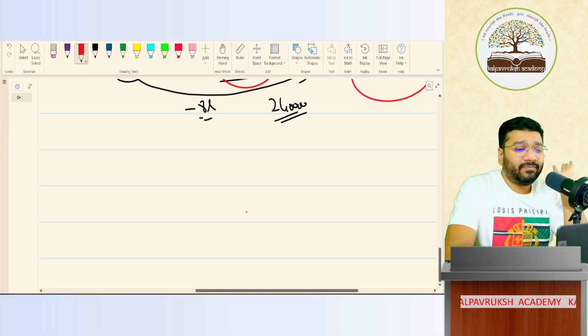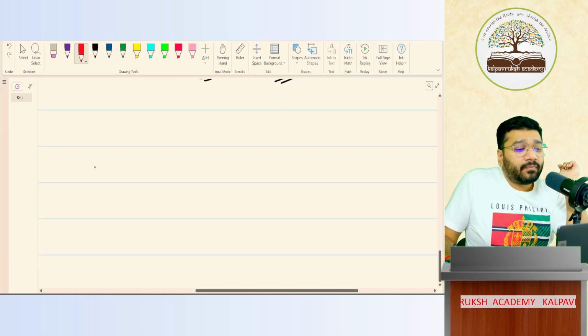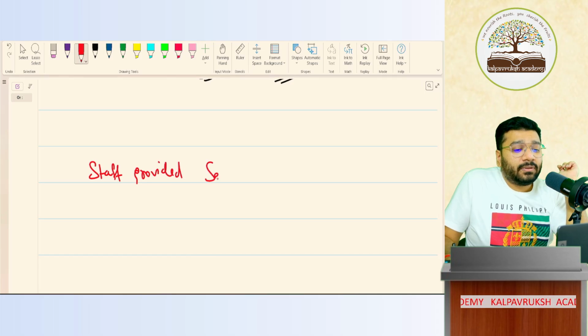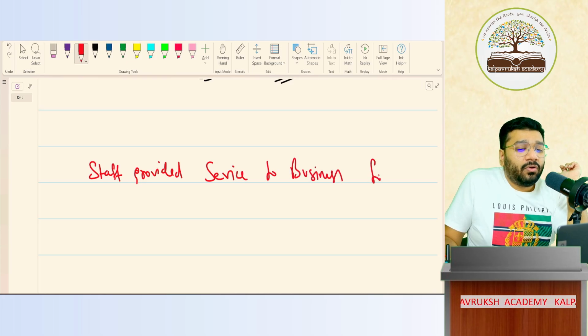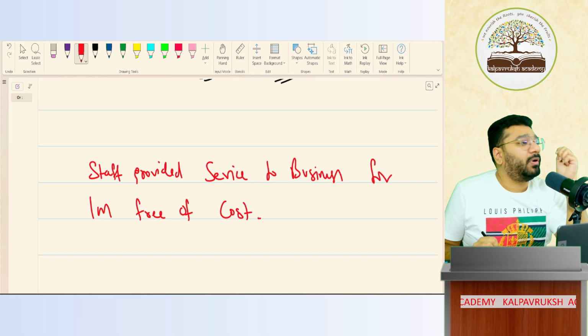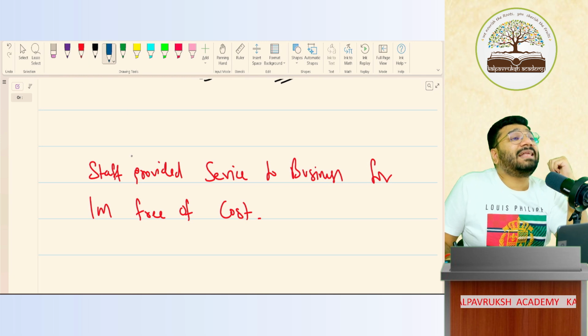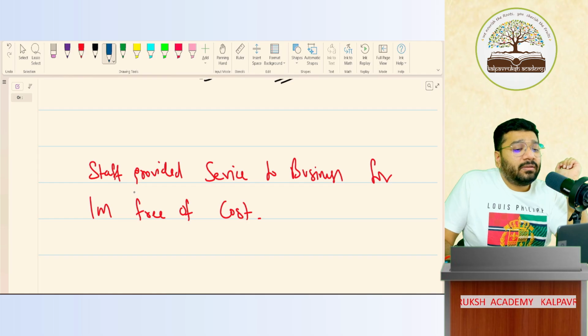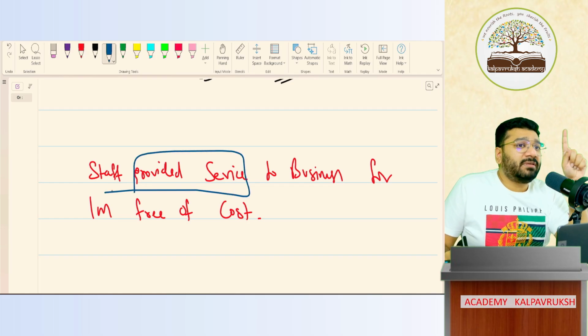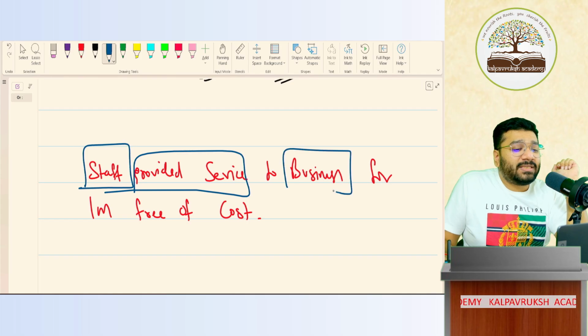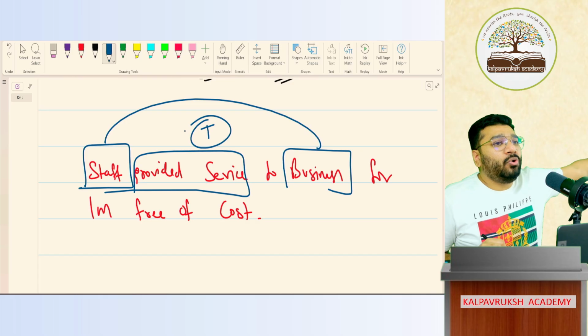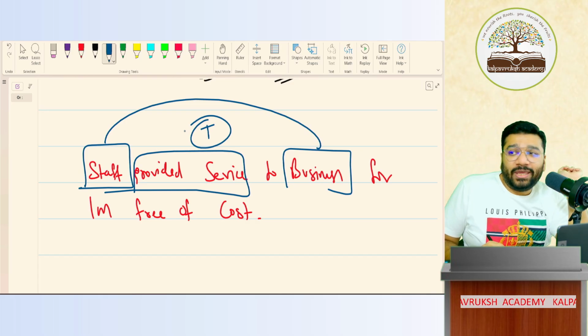Okay, I'll give one more example. Staff provided service to the business for 1 month free of cost. My question to all of you: is this a transaction or not? Transaction means service between two parties. One is staff, another is business. 100% this is a transaction. Nobody can argue here.